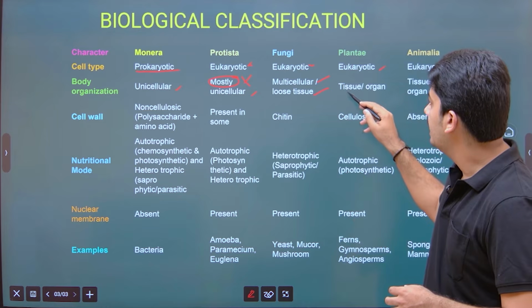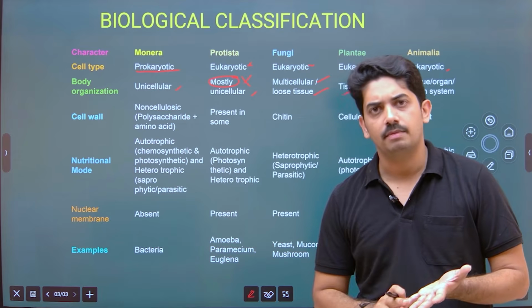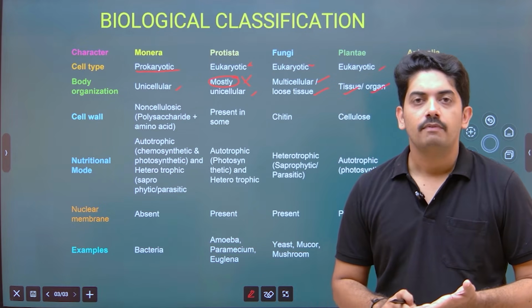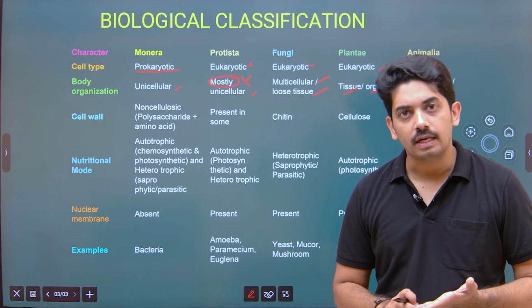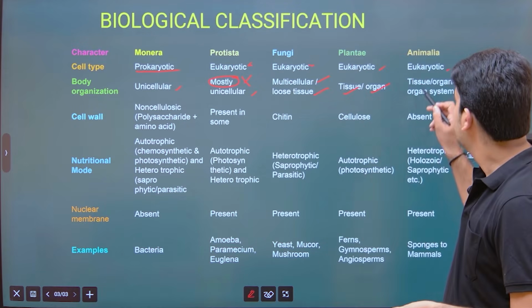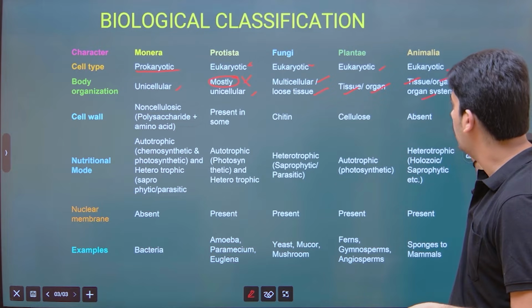Now in Plantae we observe tissue and organ: parenchyma, collenchyma, sclerenchyma. These are the tissues. When it comes to organ, xylem and phloem act as organs of conduction of water and food. Now in the case of Animalia, we observe tissue, organ and organ system.